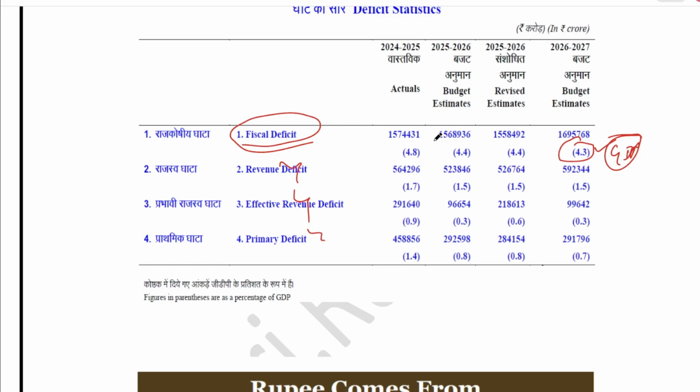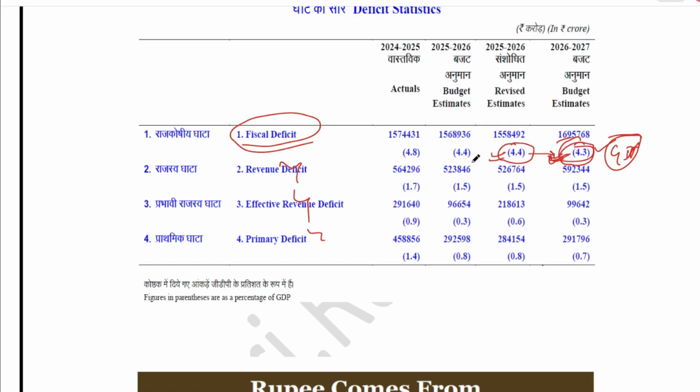For the benefit of the people, the government presents a budget, and the money in that budget comes from taxes and other resources. Some money comes from taxes, and some money the government borrows from the banks and other lending institutions. How much money the government borrows is reflected in the fiscal deficit. So 16 lakh crore is the borrowed money this time. If you calculate it as a percentage of GDP, it is 4.3. The target for this year is 4.3, and last year it was 4.4% of the total GDP.